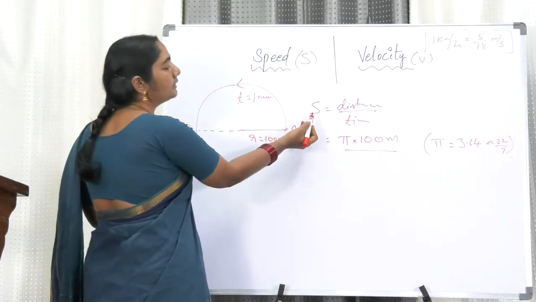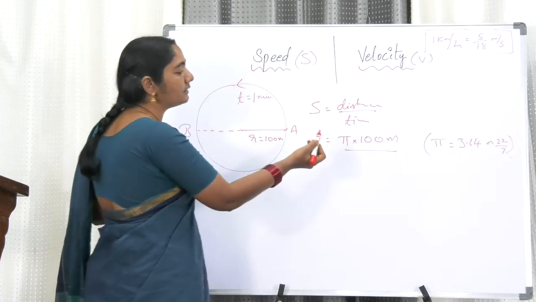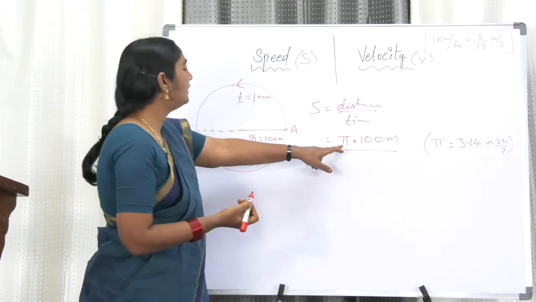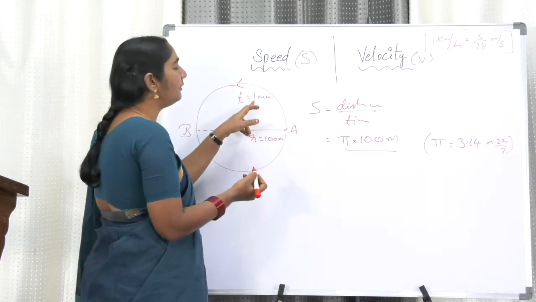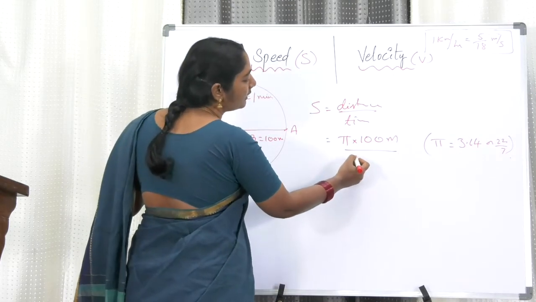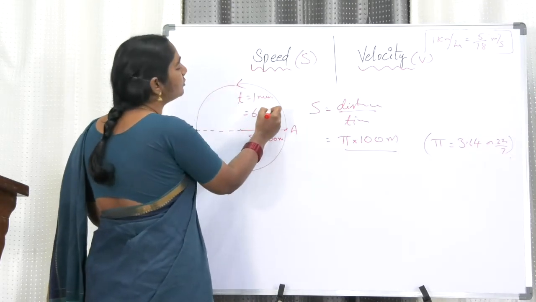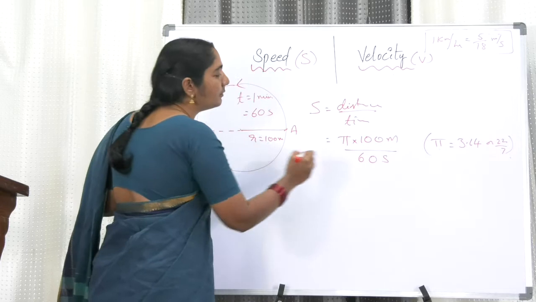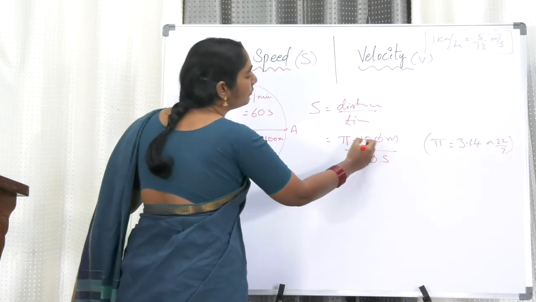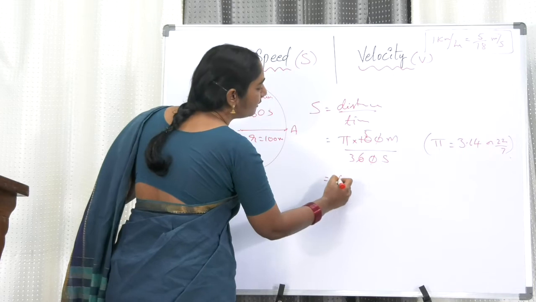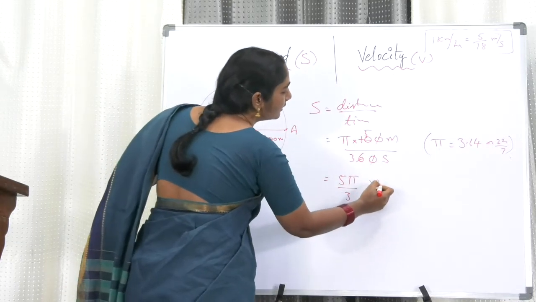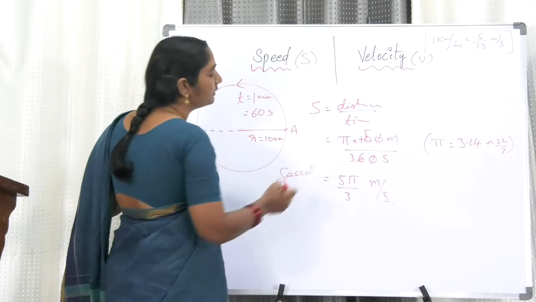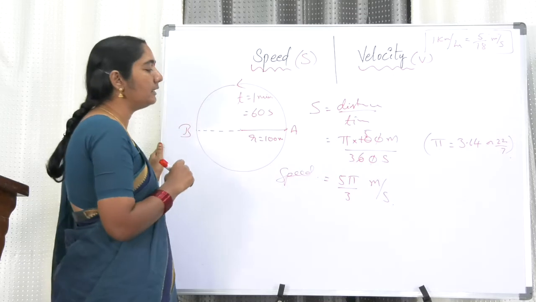Now the speed is given by distance by time, that is pi into r by time. The time is 1 minute, which I can convert to 60 seconds. So I can cancel 0 and 0; 2 fives are 10, 2 threes are 6. So it is 5 pi by 3 meter per second. This is the speed of the cyclist.